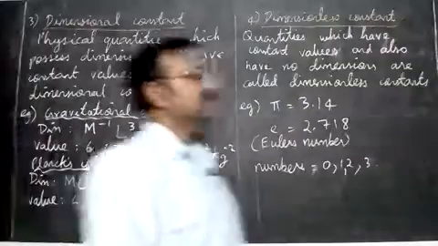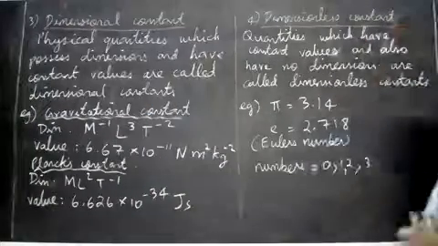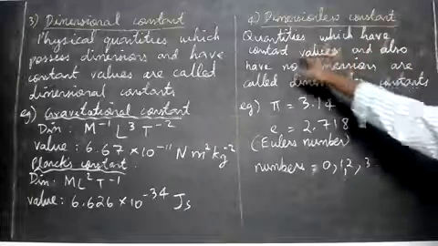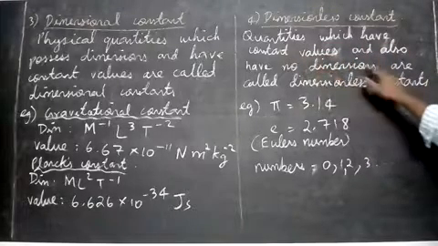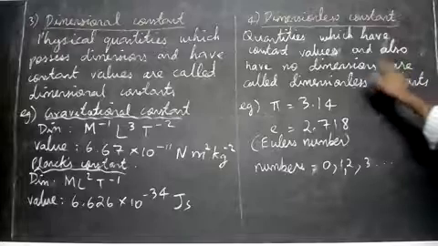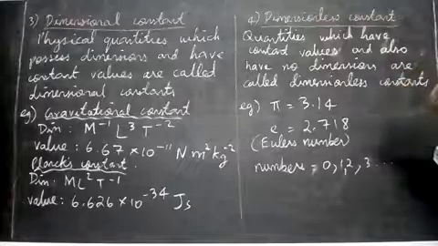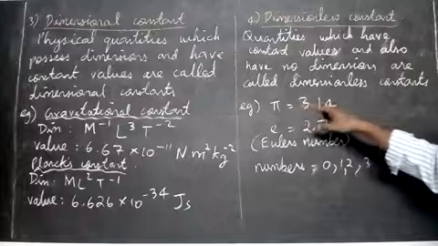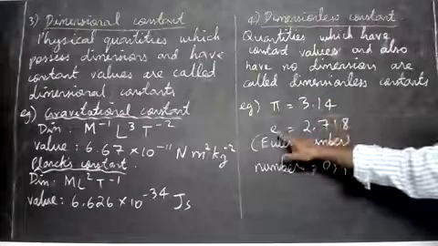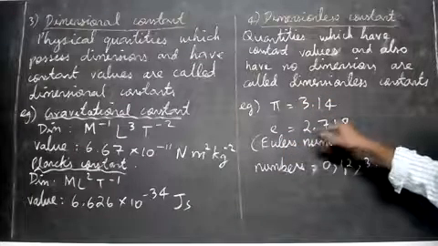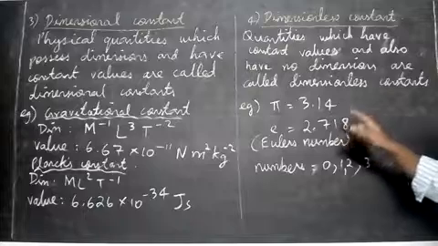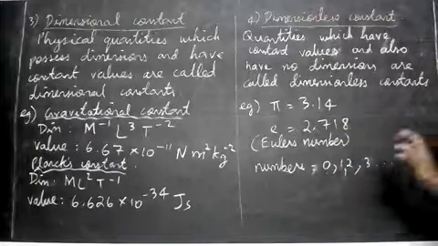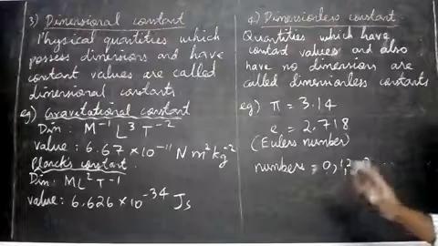Next we see dimensionless constants. They don't have any dimensions. So quantities which have constant values and also have no dimensions are called dimensionless constants. That means they have constant values and they have no dimensions. Examples: pi, that's 3.14, doesn't have any dimensions. e, it's called Euler's number, its value is 2.718, it has no dimensions. Then numbers 0, 1, 2, 3 and so on. They are numbers, they have constant values, but they don't have any dimensions.